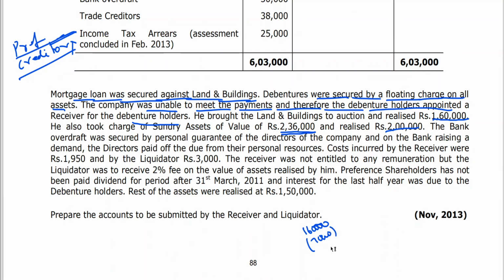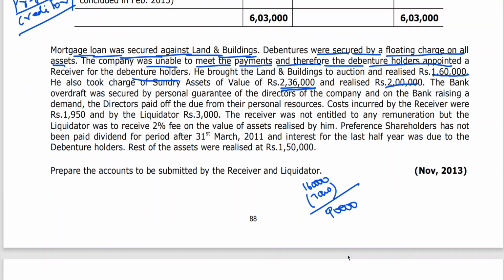1,60,000 minus 70,000 is 90,000, the amount available with the receiver, and also now 2 lakhs. That means 90,000 plus 2 lakhs. How much is he having now? Receiver is having 2 lakh 90,000. I've just now dictated notes to you. In that, first he needs to meet his remuneration and expenses. I'll come back to that. Just wait. For the time being, the receiver is having 2,90,000 worth of cash with him. How he is going to use this 2,90,000, we discuss later on.